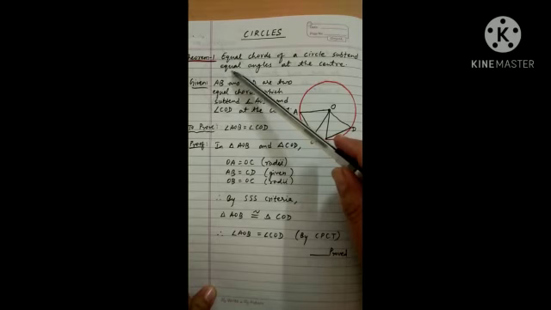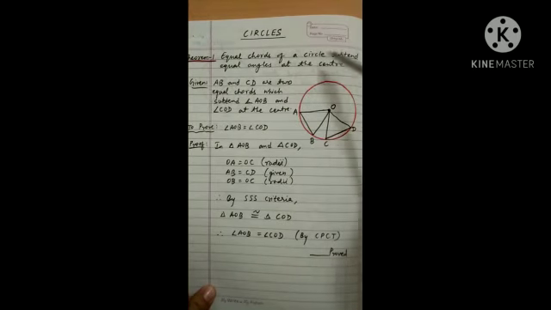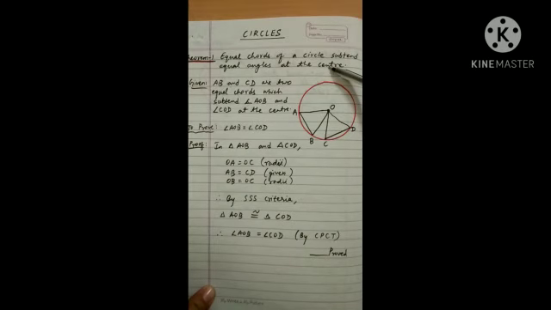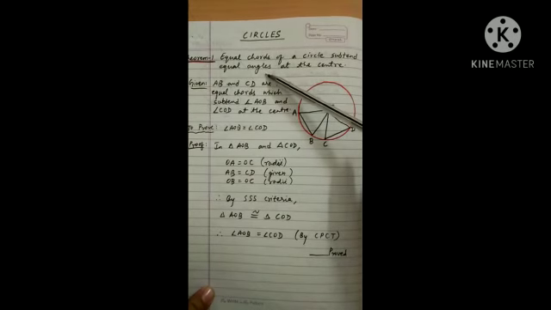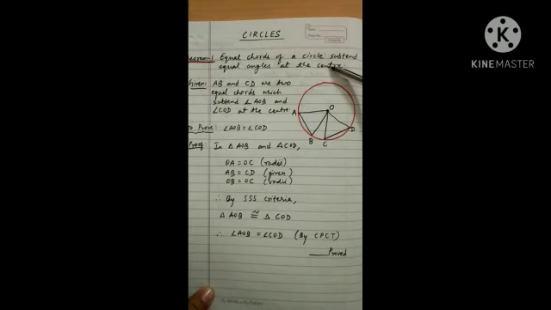The theorem is: equal chords of a circle subtend equal angles at the center. Suppose chords AB and CD in the circle with center O are equal to each other. We have to prove that if the chords are equal, then they subtend, means they make, equal angles at the center.